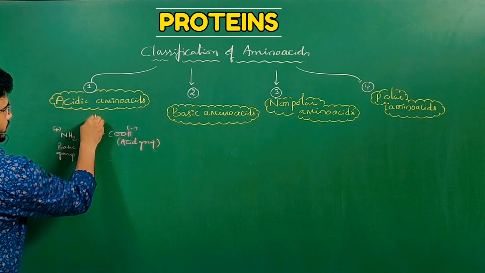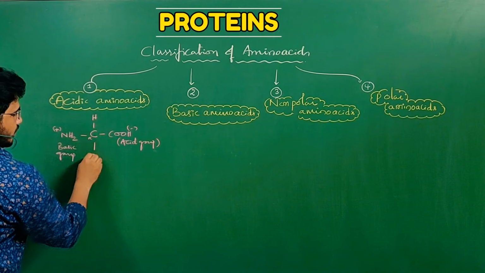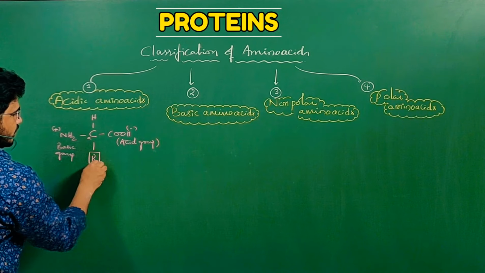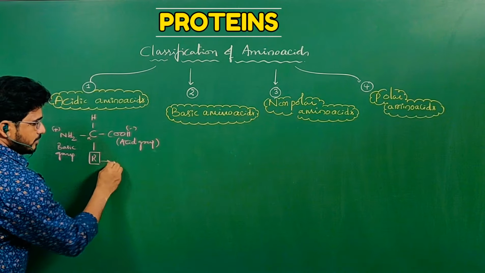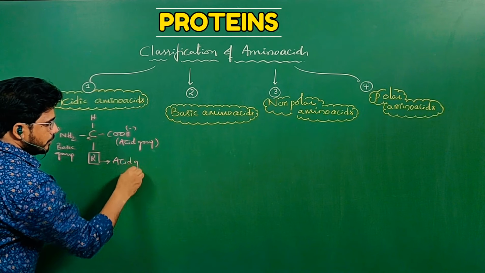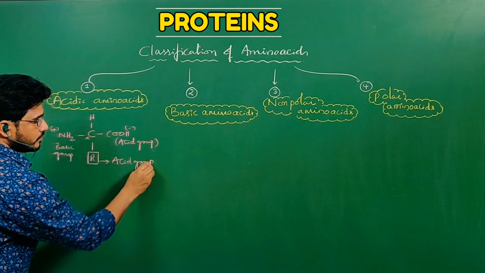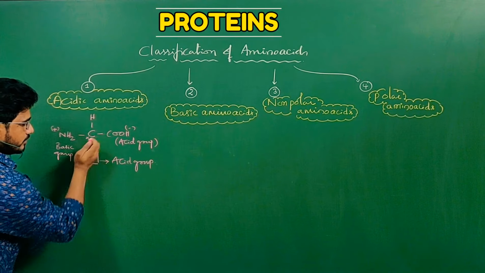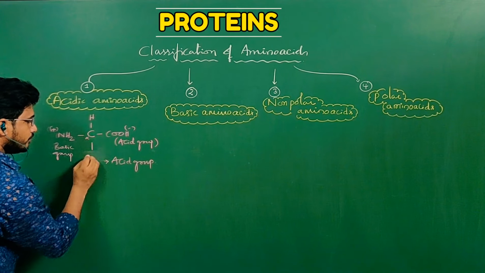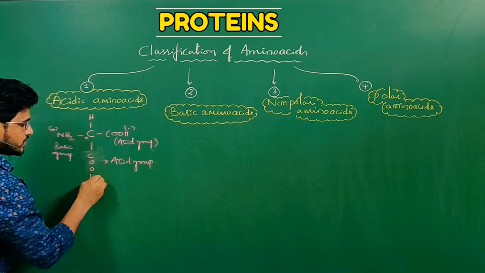And here H will be there, and here R will be there, right? In the case of acidic amino acids, this R is replaced by another acid group, understand? That may be COOH.